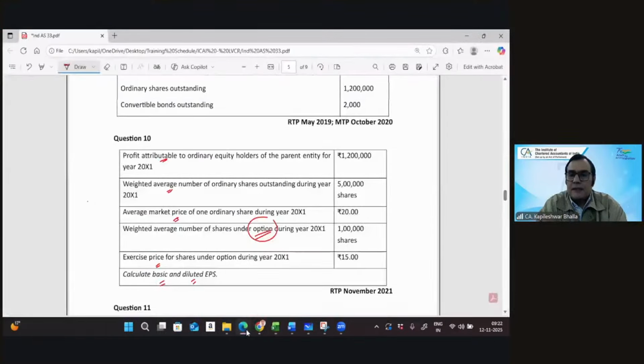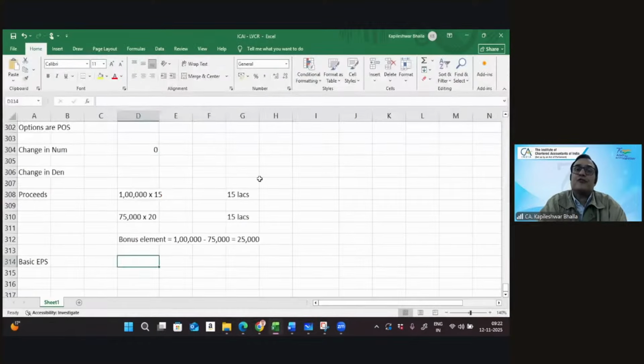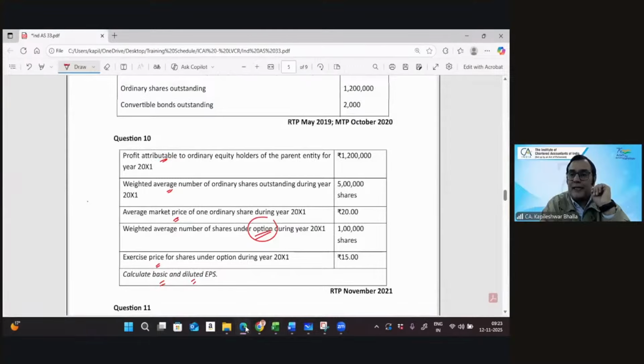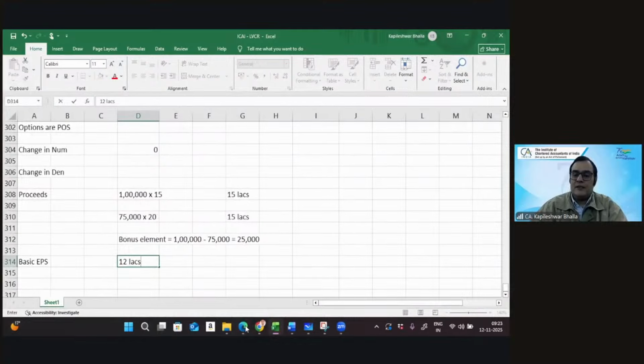So my basic earning per share is 12 lakhs of profits and 5 lakh of shares. So we take 12 lakhs by 5 lakhs. It is a wonderful technique for calculation. Yes, I agree 100%. So the numerator is 12 lakh and the denominator is 5 lakhs. So that comes to 2.4, I guess.